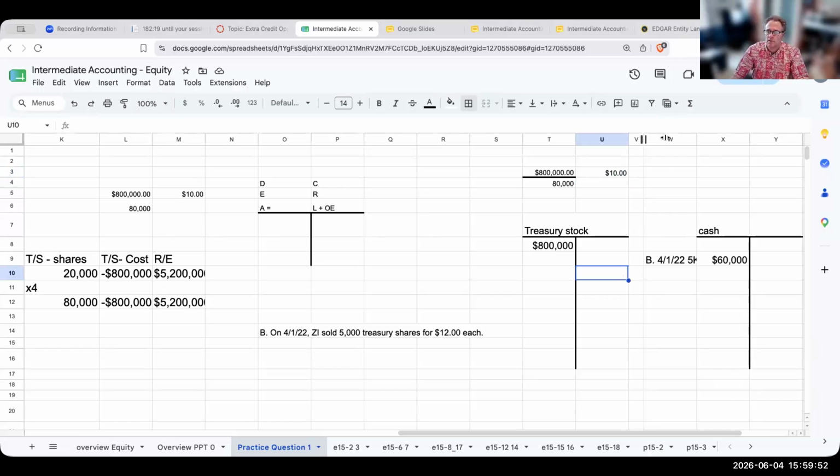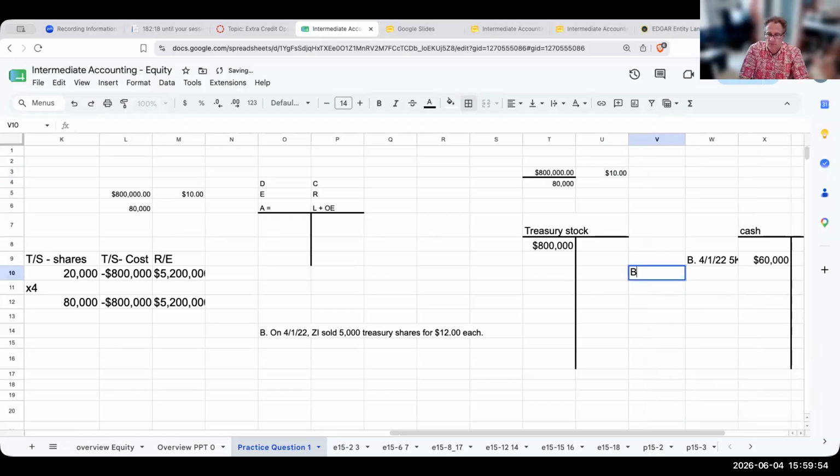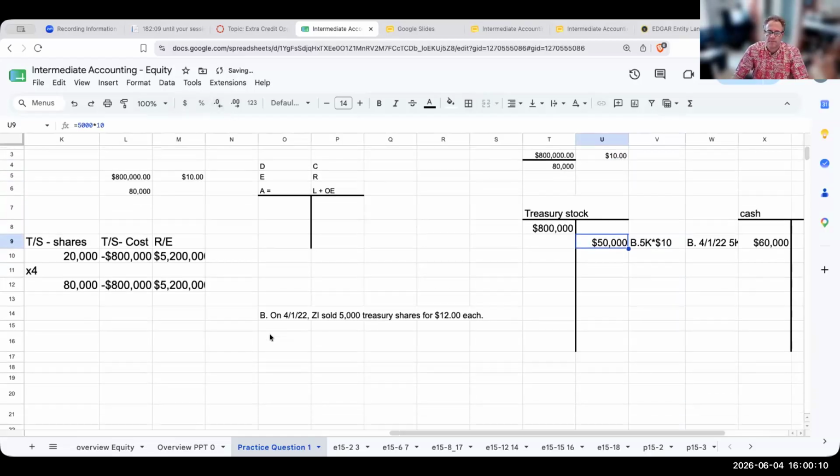So for letter B, this is going to be 5,000 times $10 cost, or 50,000. Let's take a look at our journal entries so far.